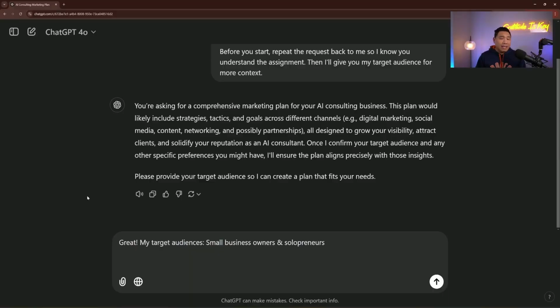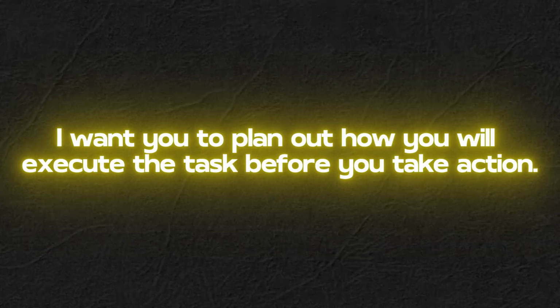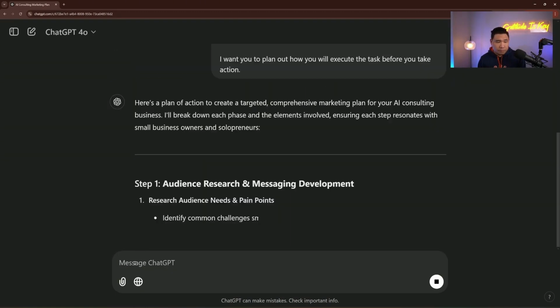By doing this, we get to see all of the assumptions and all of the things that we will get in the deliverable, which is the output. Think of it like we want to understand how the AI will solve a problem before it solves it. And to do that, what I'll do is put in this sentence: I want you to plan out how you will execute the task before you take action. All right, now I'm going to send that in.